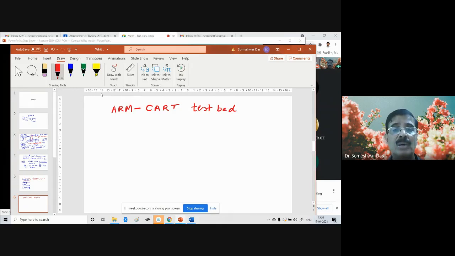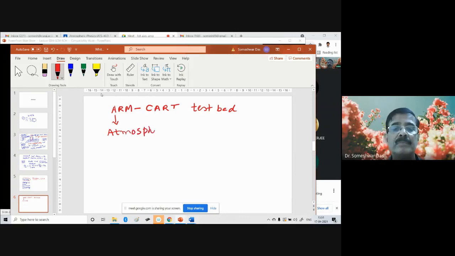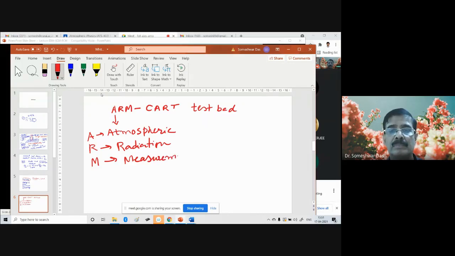One such is the so-called ARM CART. ARM CART stands for, have you heard about the ARM CART? Yes or no? No, sir. A stands for atmospheric, R stands for radiation, and M stands for measurement. Atmospheric radiation measurement. This is a long field campaign, especially started by USA.